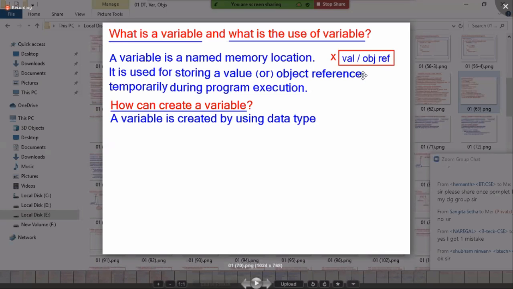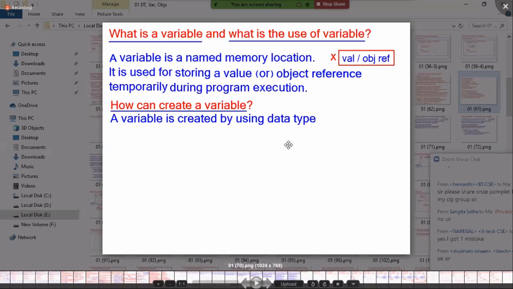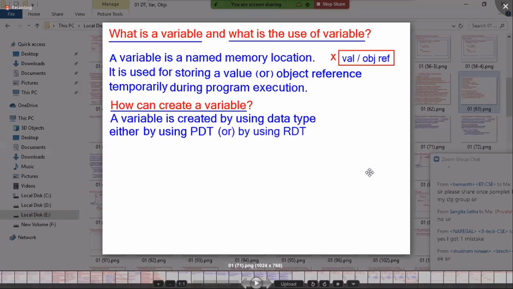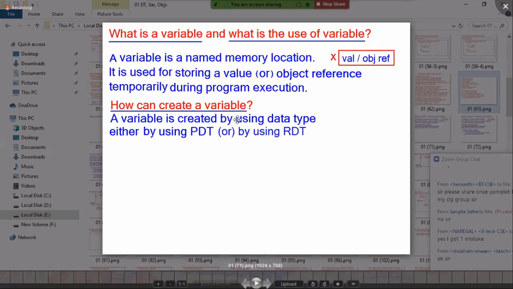So repeating once again, if you want to store a value or an object reference, I must create 2 kinds of variables: a primitive variable and a reference variable. A variable is created by using a data type, either a primitive data type or a reference data type.